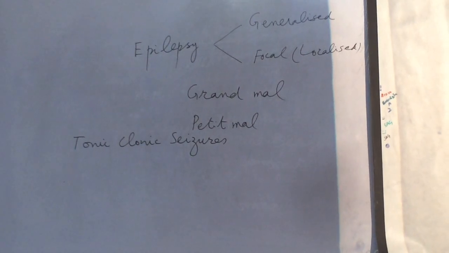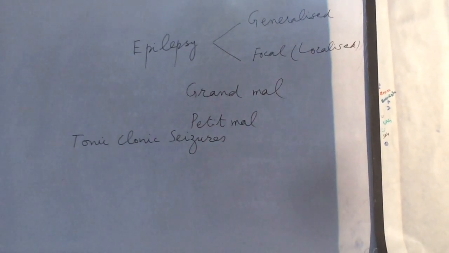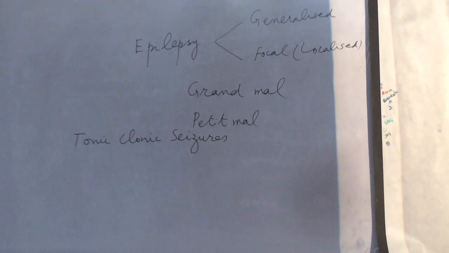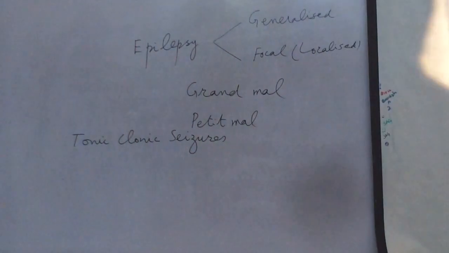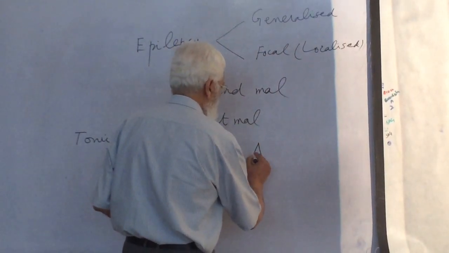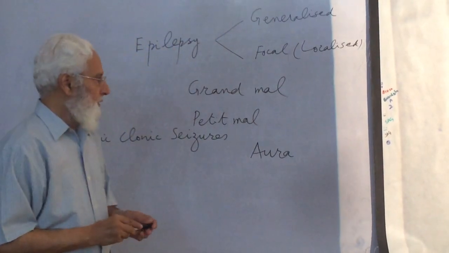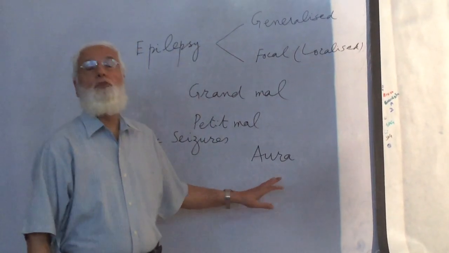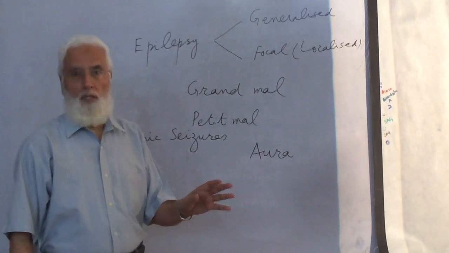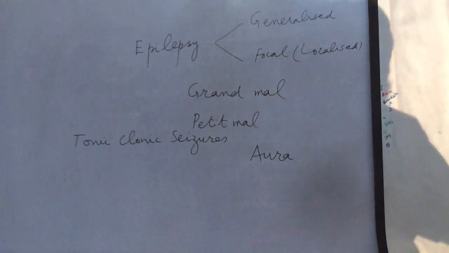Before the epileptic seizure, there is a warning which is called aura. In this warning aura, there are hallucinations. What is hallucination?